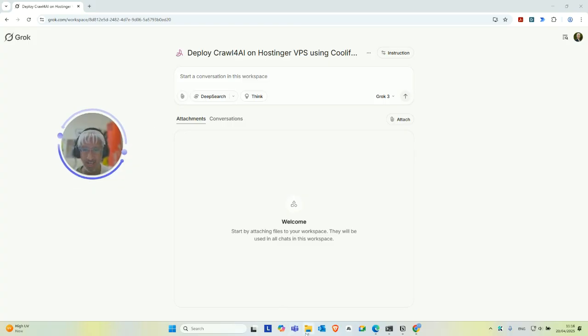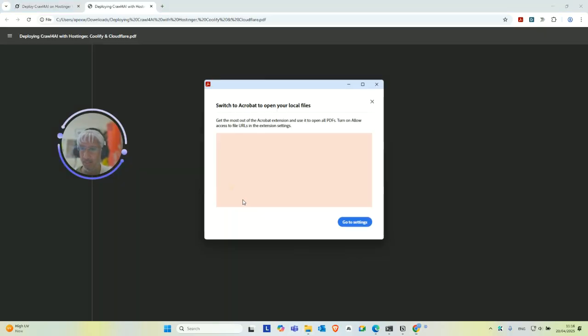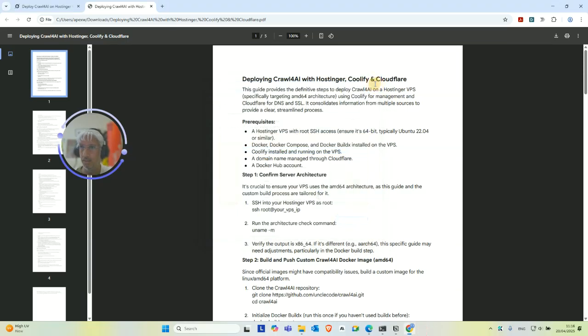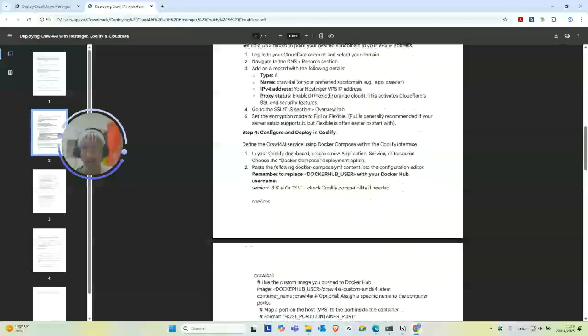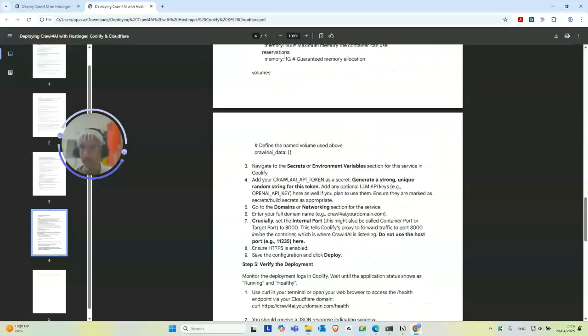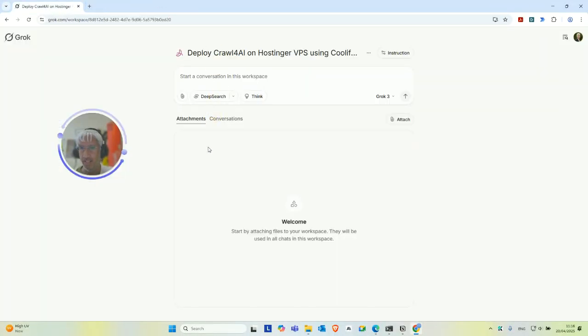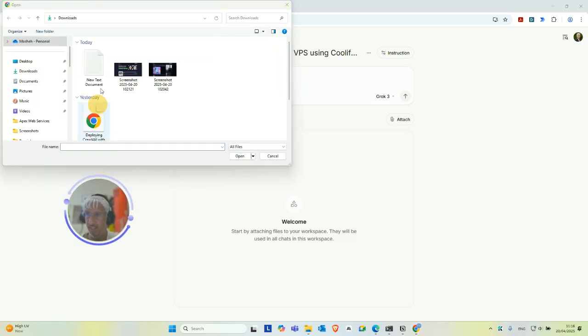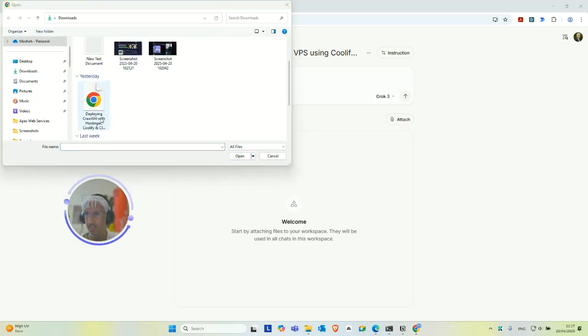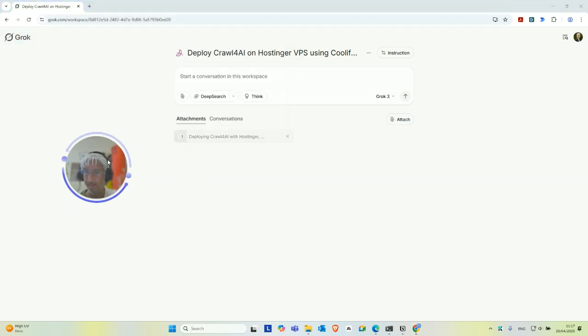And then again, there's an attachment I'm going to provide. I made a whole guide here. What are you doing to me? All right, so there's a whole guide on how to deploy it. So I'm just going to provide that to you guys, so you can just attach that, so it'll help the process, and we'll kind of vibe this. We'll vibe this puppy. We'll vibe them young kids. They vibe things. Okay, so now we have the attachment. We have instructions. We have the name. We're all set.